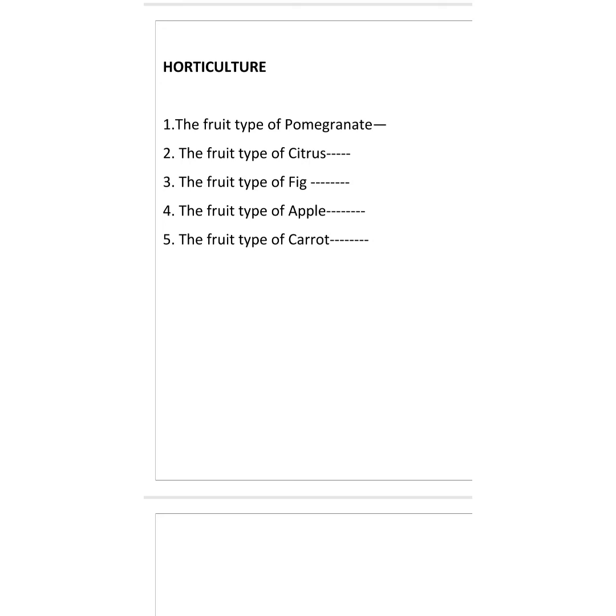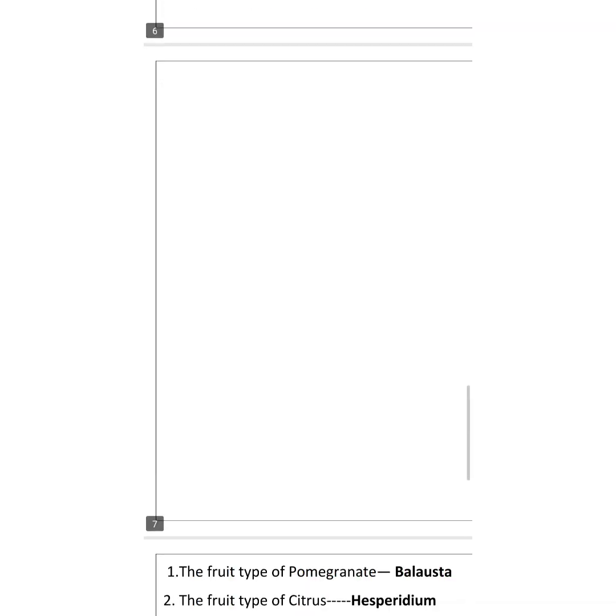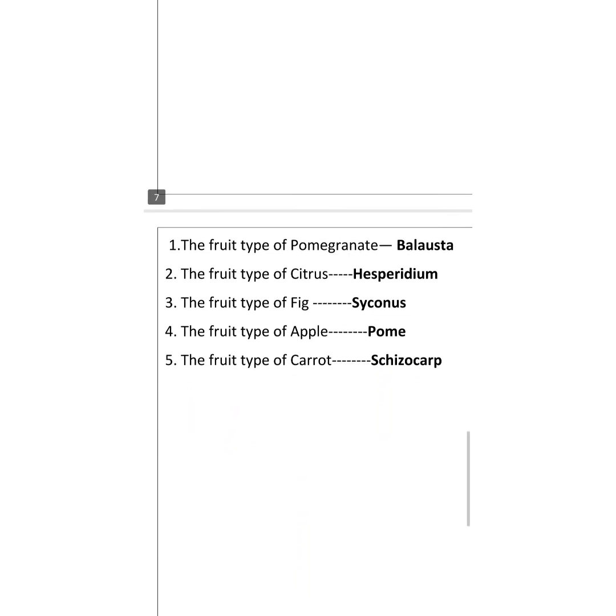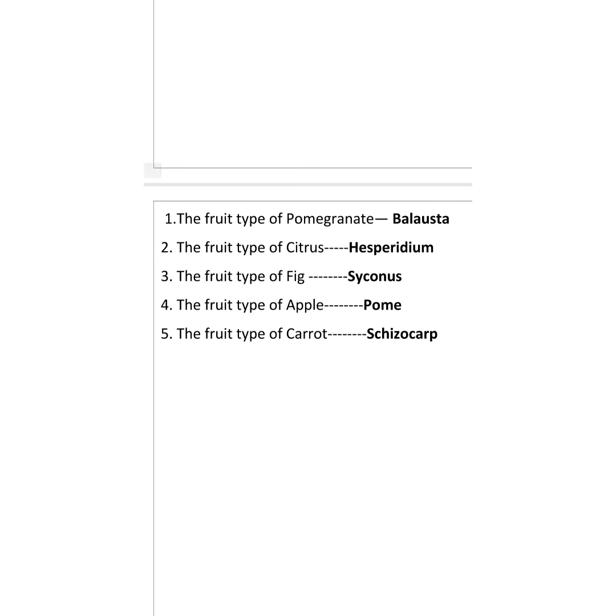Third question, what is the fruit type of fig? Fourth question, what is the fruit type of apple? What is the fruit type of apple? And last fifth question, what is the fruit type of carrot? Okay, go through these 5 questions. Write down the fruit types for pomegranate, citrus, fig. Okay, let me go for answers.